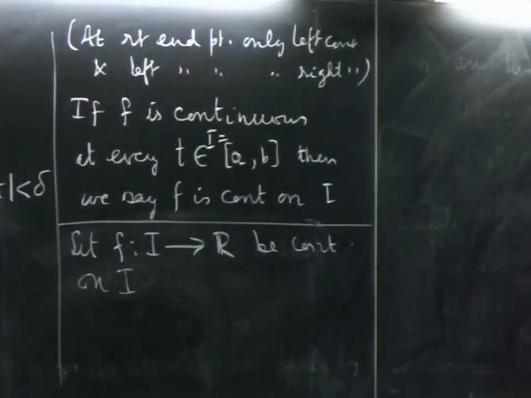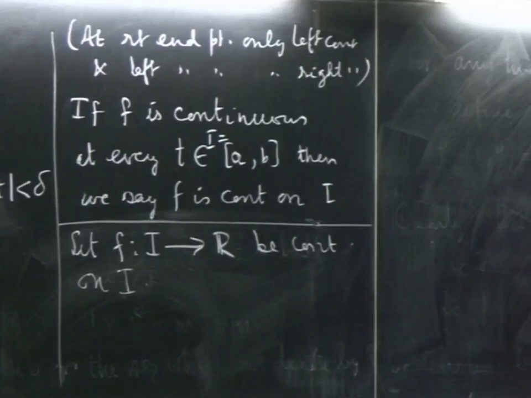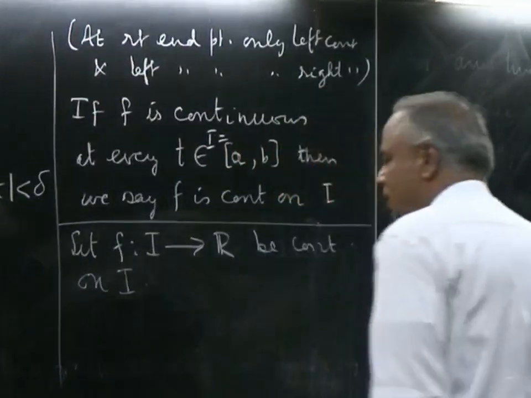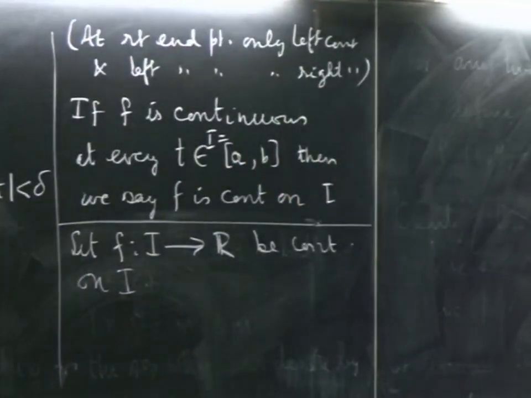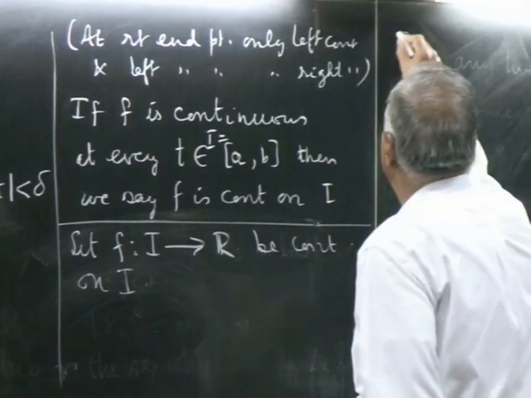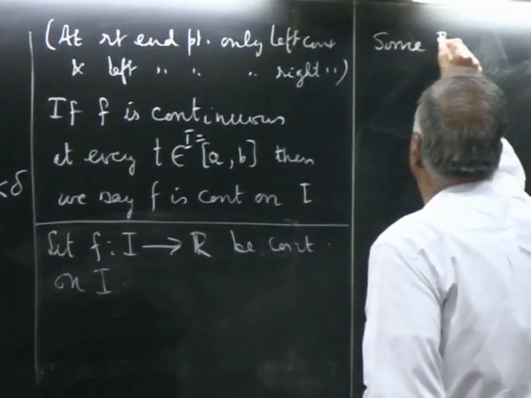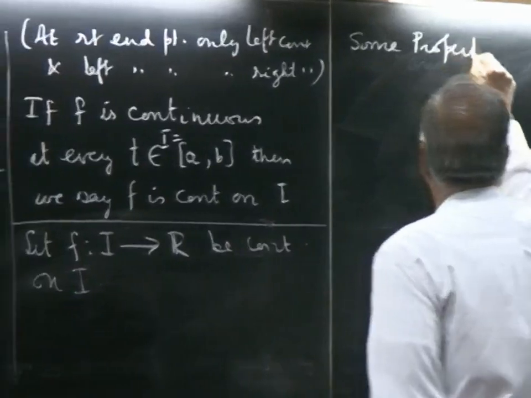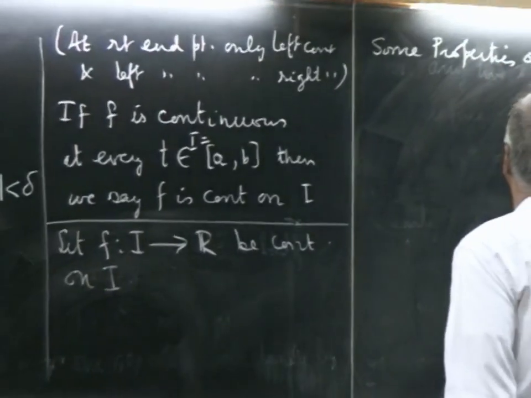Such a function has many nice properties, but I am going to list only one or two of them which we will use immediately. As we need more, we will take more of those properties. The first thing that I will observe is some properties of f.